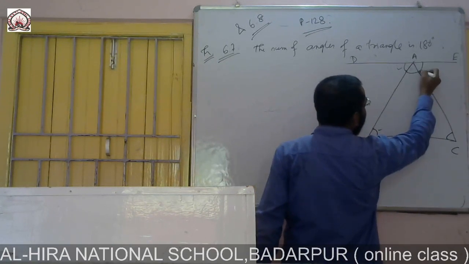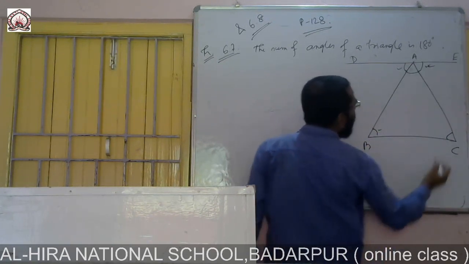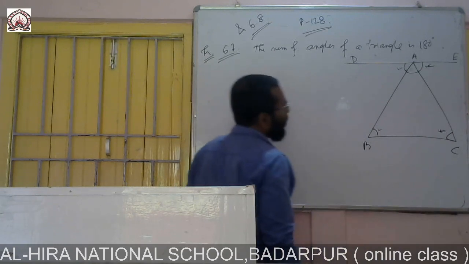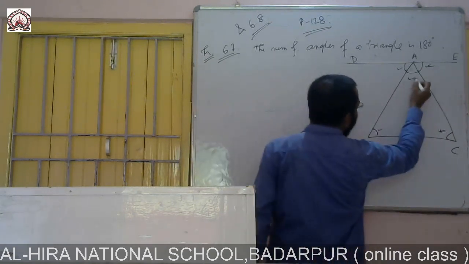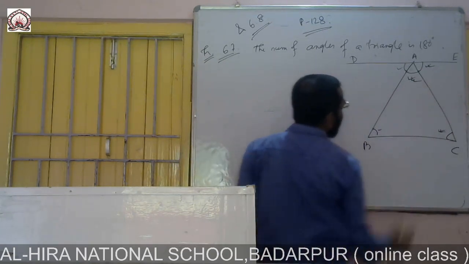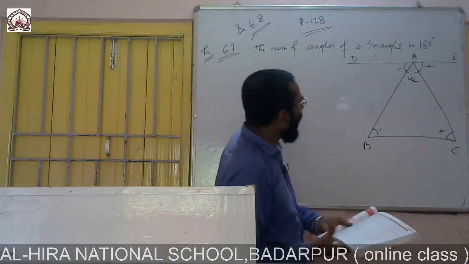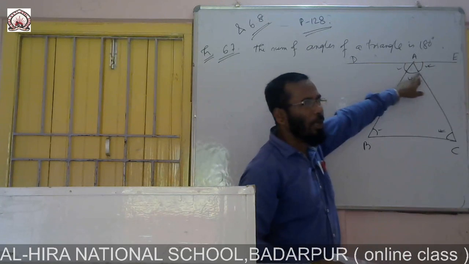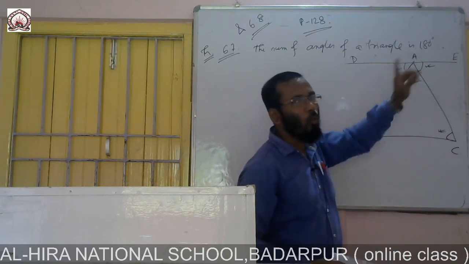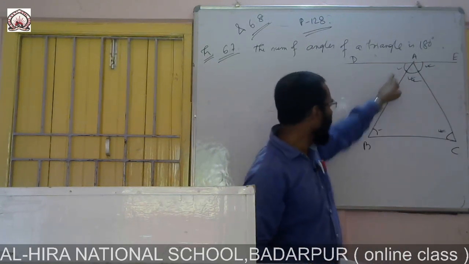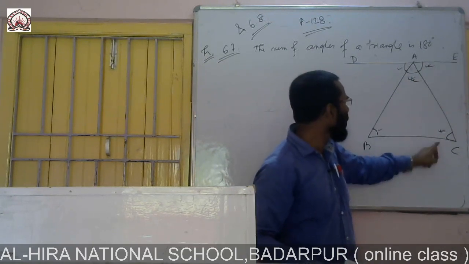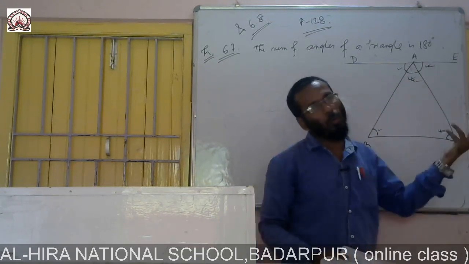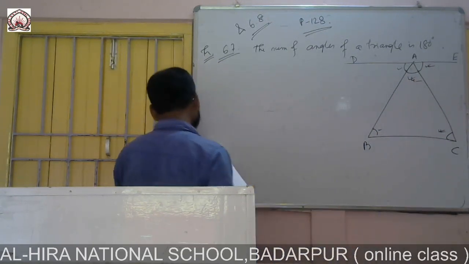So this is equal to this angle, and this is the third angle. You see, in a straight line all three angles are formed. In a straight line the sum will be how much? 180 degrees. So the angles of triangle ABC sum to 180 degrees. This is the proof.